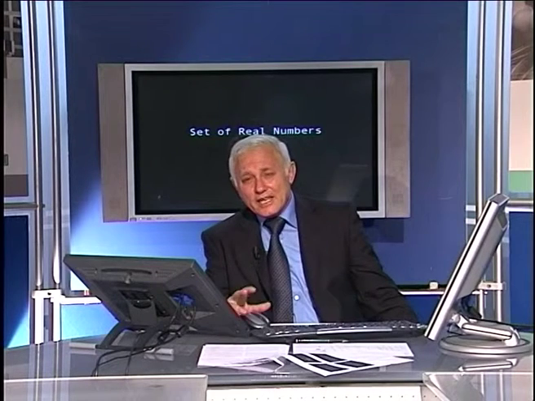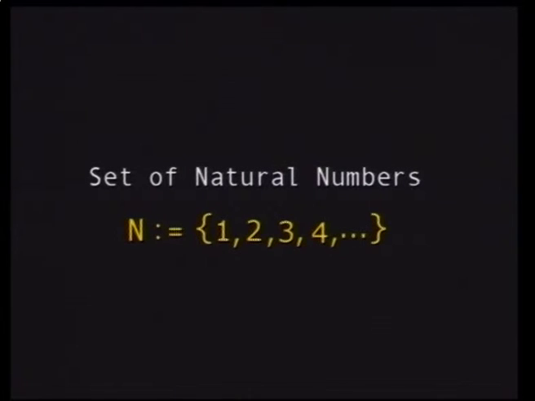So they started to look into these properties of R, and they came to discover that R is composed of many sets. The first one is the set of natural numbers, the one that we saw before. It comprises the numbers 1, 2, 3, etc., of which we count on our hand.